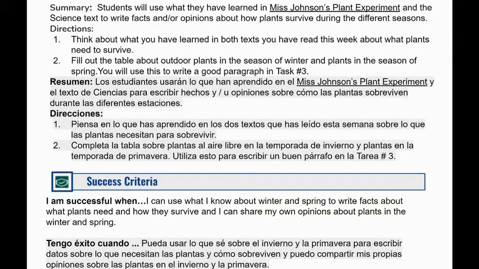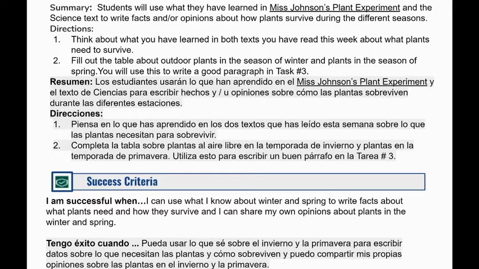For task number 2, students will use what they've learned in Miss Johnson's plant experiment and the science text from today to write facts and/or opinions about how plants survive during the different seasons. First, think about what you have learned in both texts that you have read this week about what plants need to survive. Then, fill out the table about outdoor plants in the season of winter and plants in the season of spring. You will use this to write a good paragraph in task number 3.